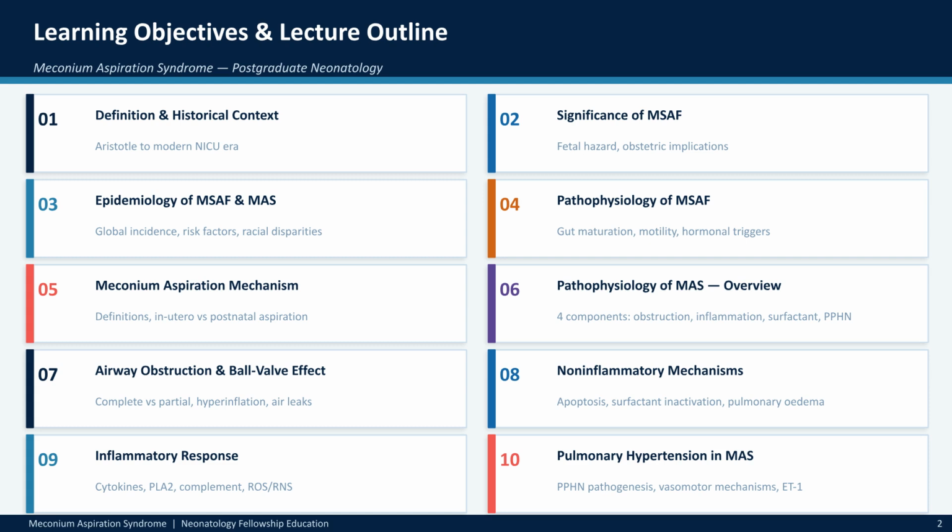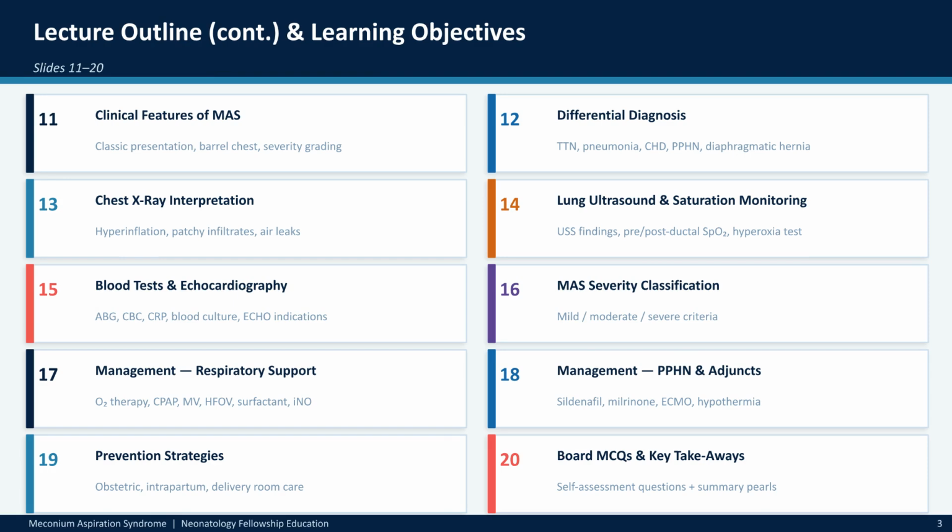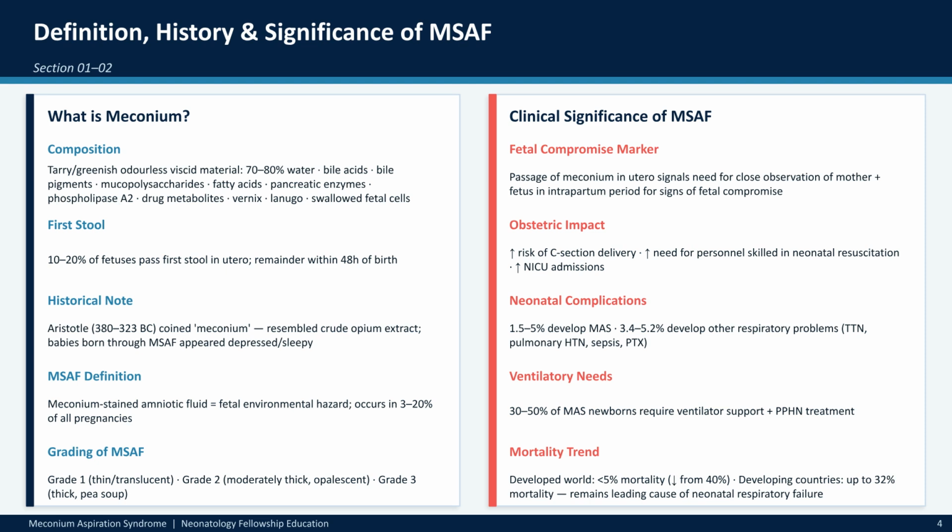This video is structured to guide you through the definition and historical context, the significance of meconium-stained amniotic fluid, and the detailed mechanisms behind aspiration and the resulting inflammatory responses. We will also examine the clinical features, diagnostic tools like chest X-rays and echocardiography, and evidence-based management strategies, including respiratory support and prevention. Meconium is a sterile, viscid substance.